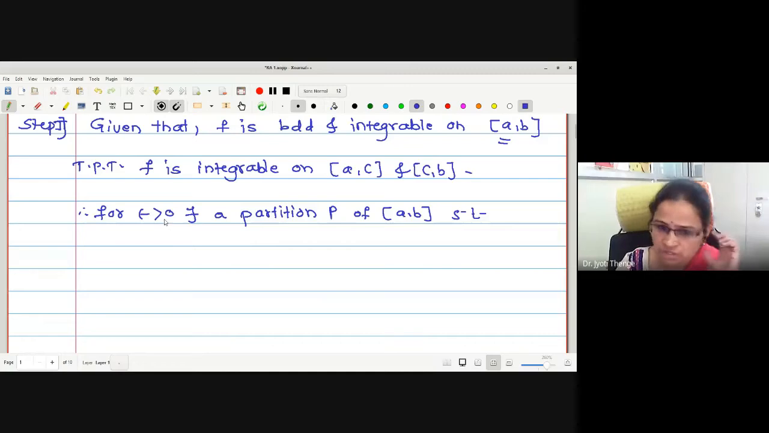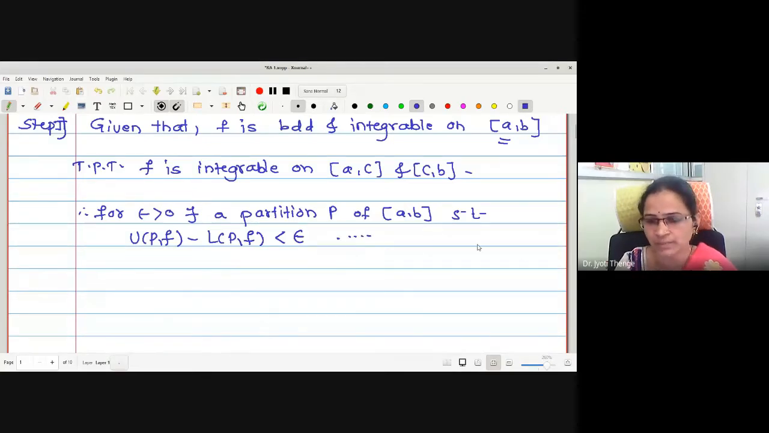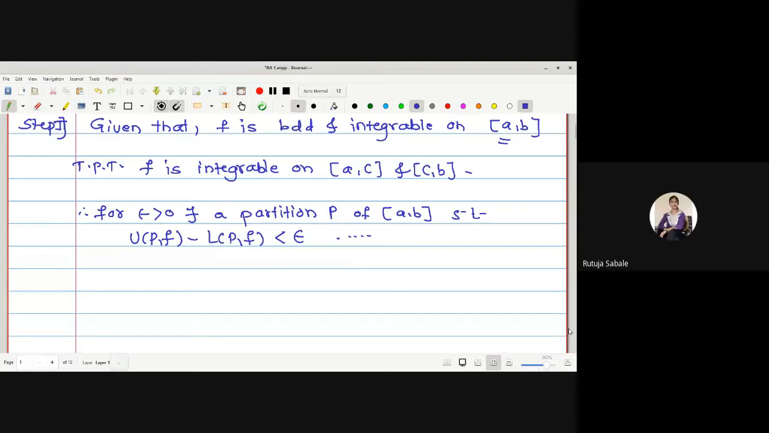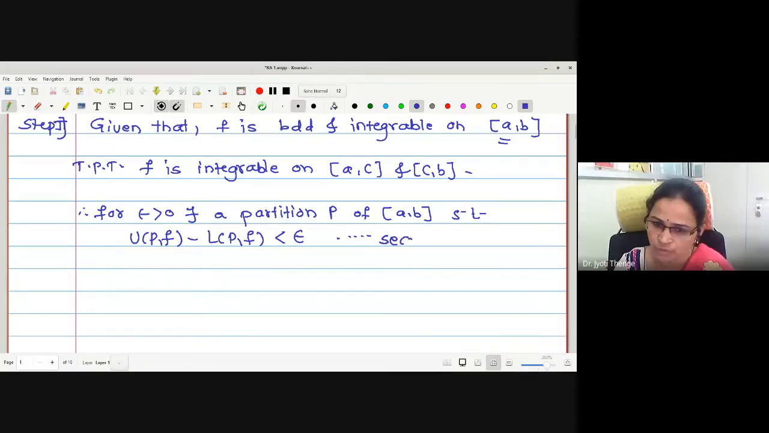For every epsilon greater than 0, there exists a partition P of the closed interval AB such that I am going to write the condition of integrability. UPF minus LPF is less than epsilon. Which form of condition of integrability? This will be the second form. Second form. Good. Second form of condition of integrability.